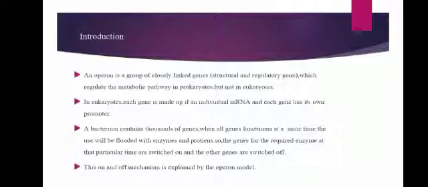And bacteria contain thousands of genes. When all these genes function at the same time, the cell will be flooded with enzymes and proteins. So when a gene requires a particular enzyme, at that time the gene is on while the other genes are switched off. This on and off mechanism is explained by the operon model.